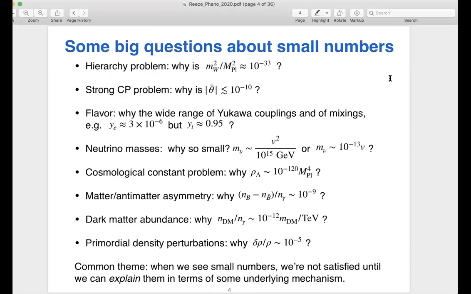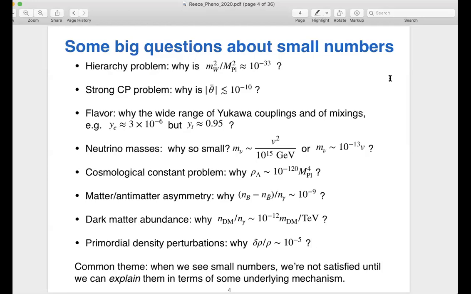But there are many other problems along these lines. I'm not going to read through everything on the slide, but Yukawa couplings, the cosmological constant, the abundance of dark matter, these are all small numbers. And whenever we see a number that could have been order 1 but turns out to be orders of magnitude smaller, we want to understand why. And I think that's sort of a common theme for many of our most important problems in particle physics.